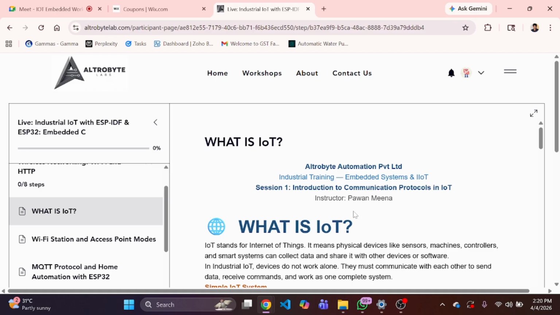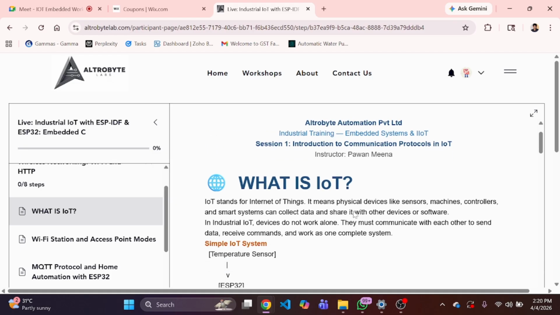Let's understand what is IoT. The full form of IoT is Internet of Things. That means it is a completely connected network of different things. As things, we can assume any physical things that are around us. So it could be anything.